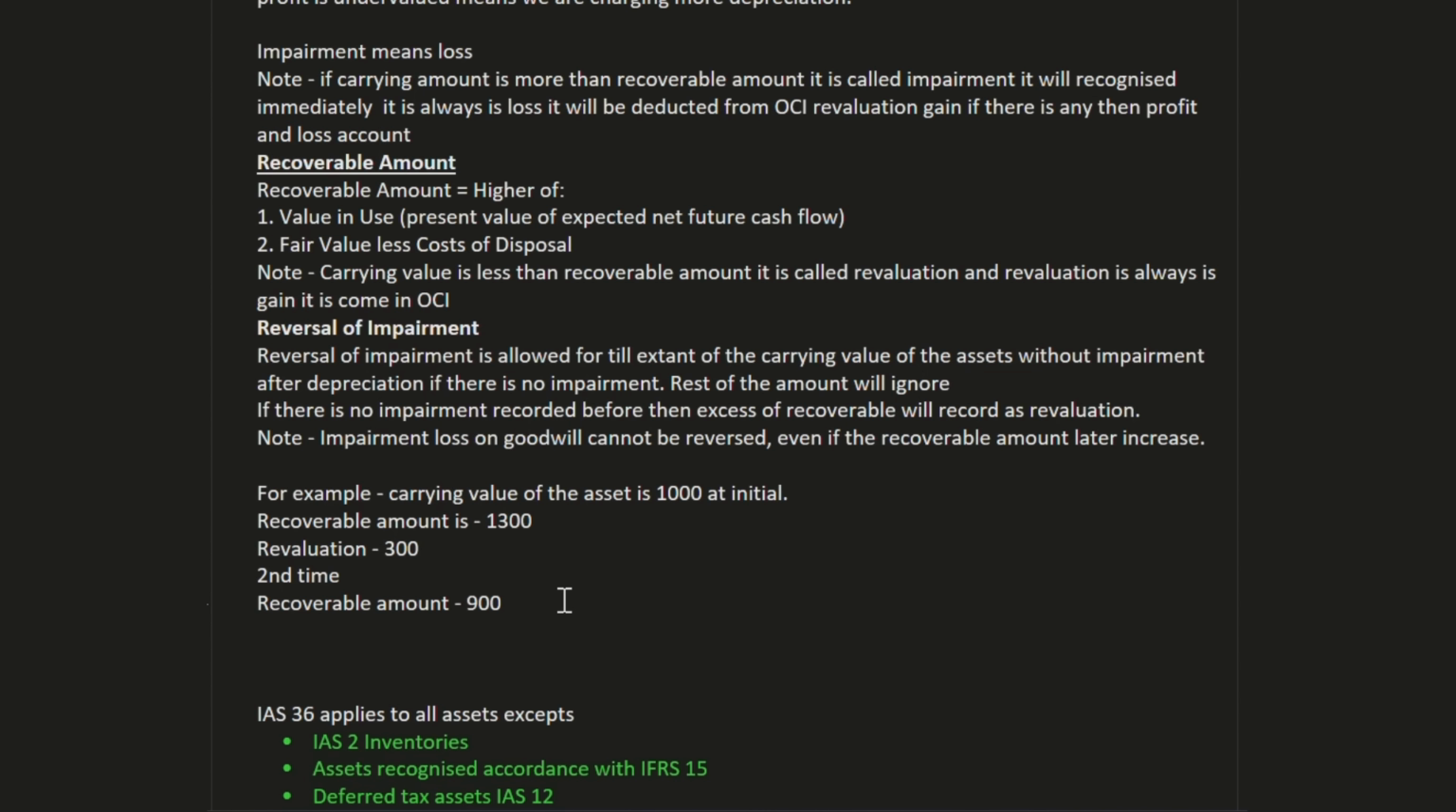In the second scenario, the recoverable amount is 1300. So what does it mean? It means that 300 will go to revaluation. So now the current carrying value will be 1300. And the second time, the recoverable amount is 900. So it means that we have impairment. How much impairment do we have? The impairment value will be